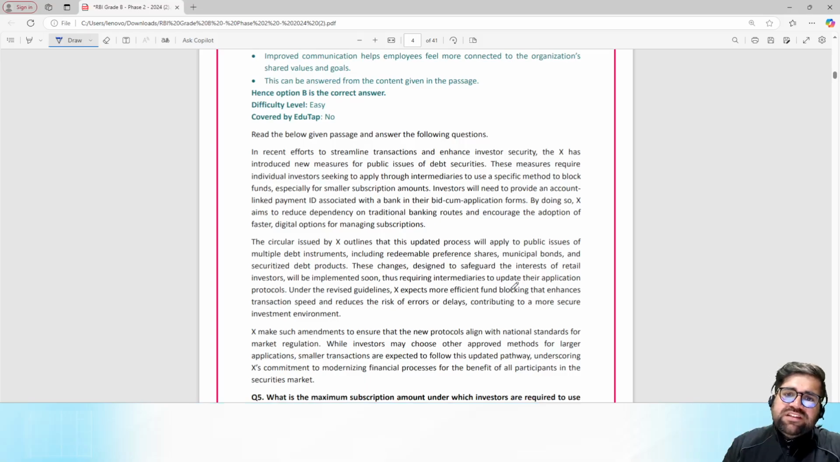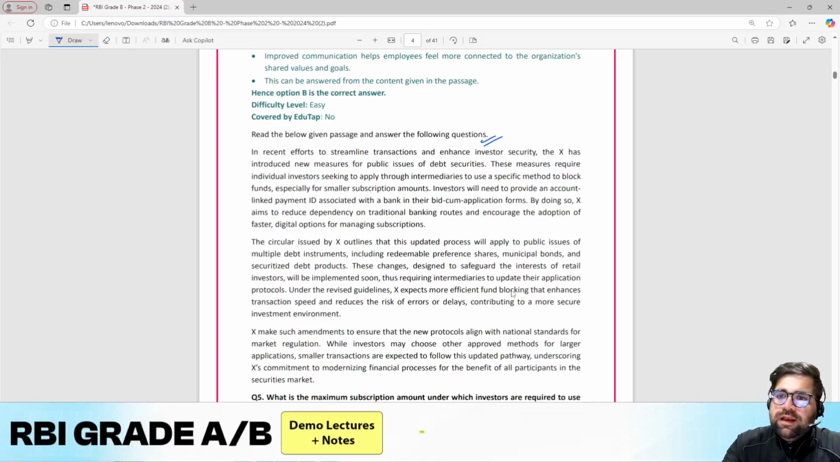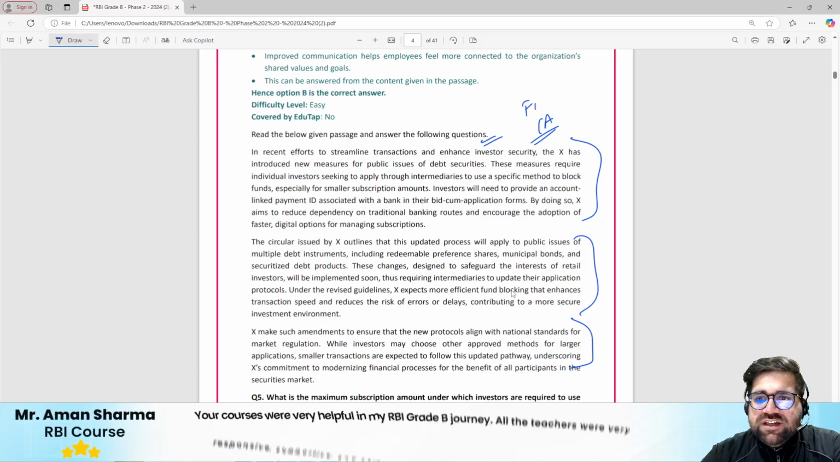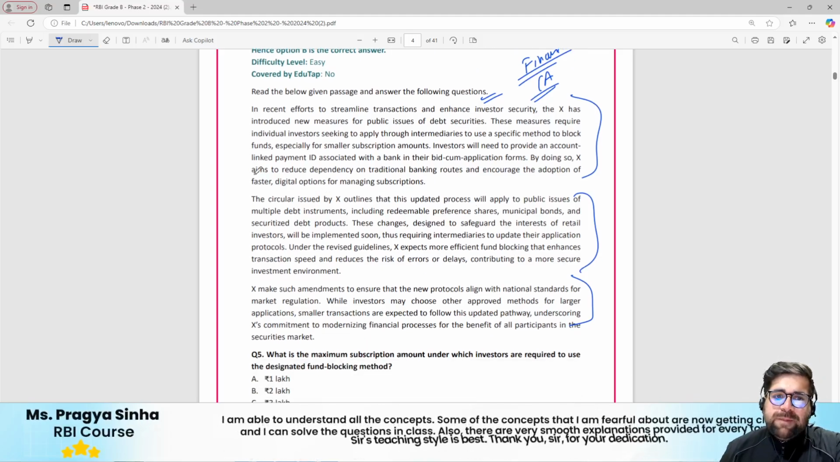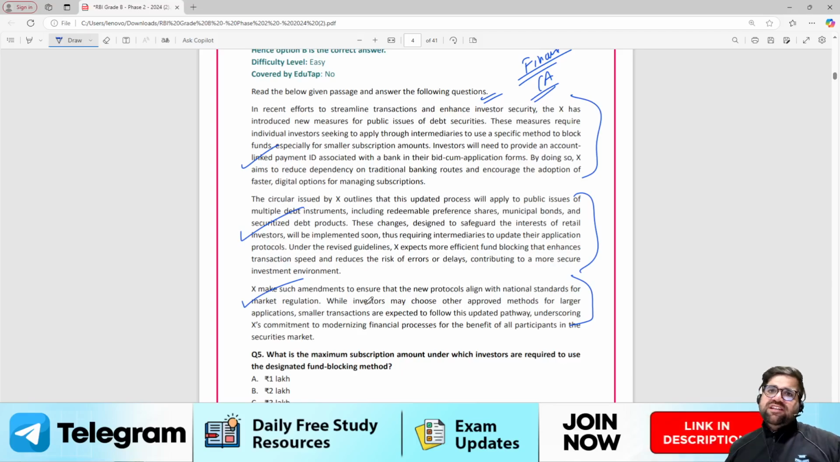Read the below passage and answer the following questions. Now over here the passage is small, like you can see only 3 paragraphs are given to you, but this particular passage is based on current affairs, which we generally say finance current affairs, which is taken by Kritika ma'am in your course or also on the YouTube as well, right? So the passage mentions some initiative which was taken by SEBI so that investors can apply in securities market.